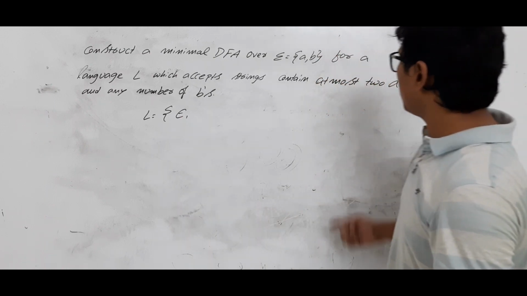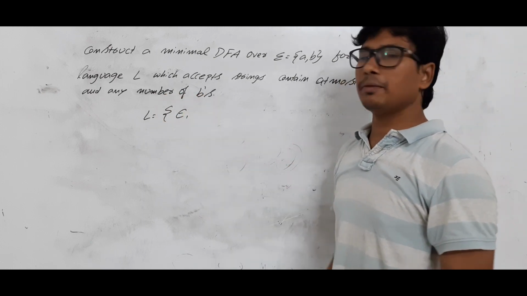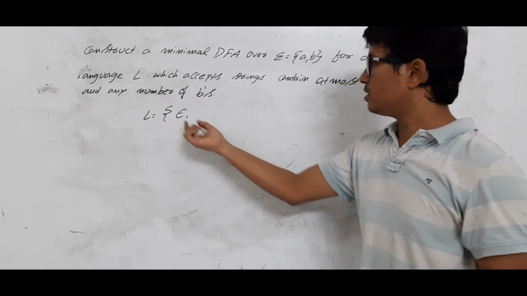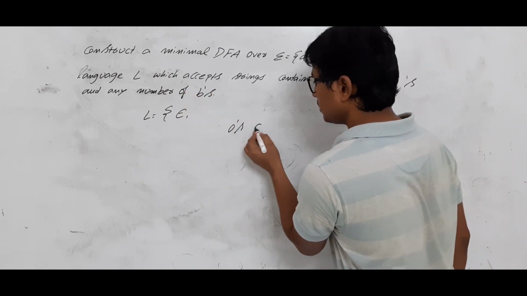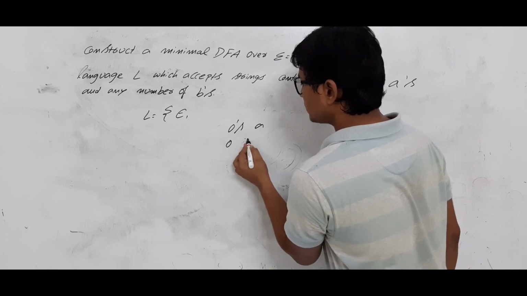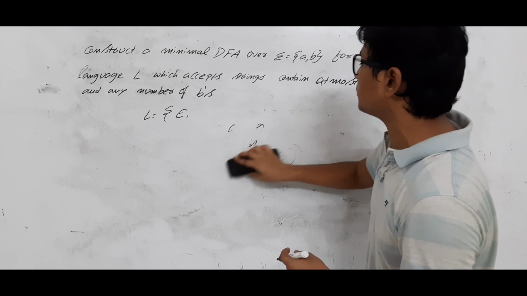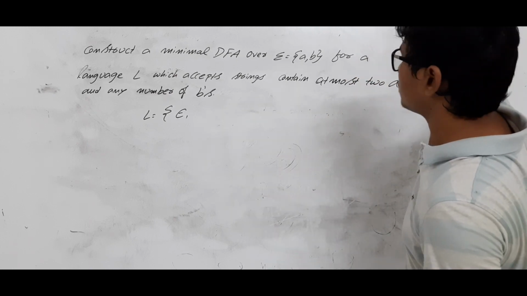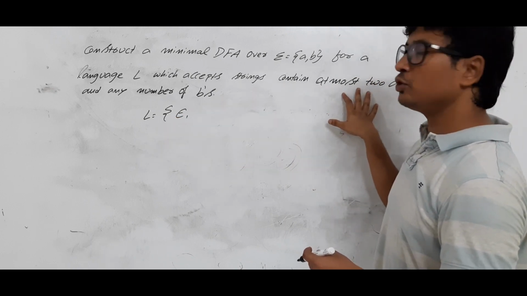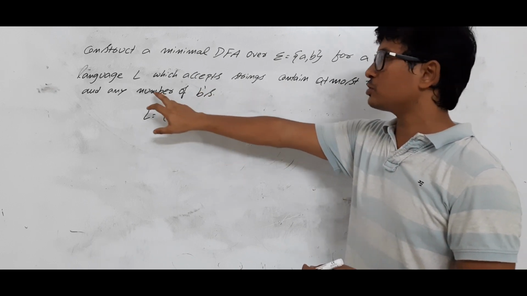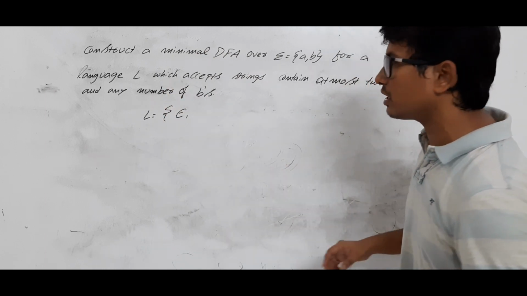Because even epsilon consists of 0 A's. If 0 A's are there, what about the number of B's? There is no restriction on the B's, so 0 B's are also possible. So 0 A's and 0 B's is epsilon, meaning the entire string becomes epsilon. So epsilon is also accepted. A lot of people get confused about why epsilon is coming. At most 2 A's, so 0 A's is possible. There is no restriction on the B's, so I can take 0 B's. So epsilon also will come.